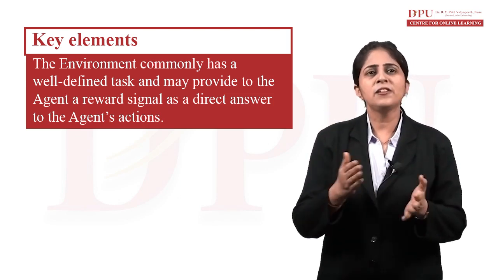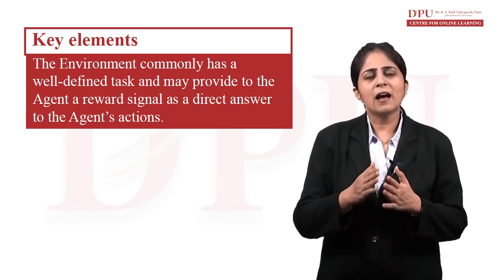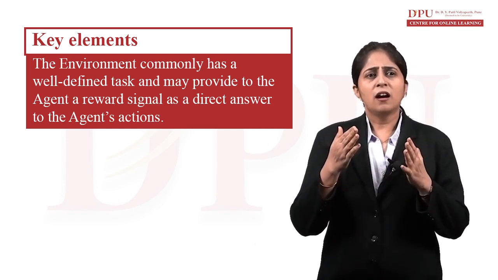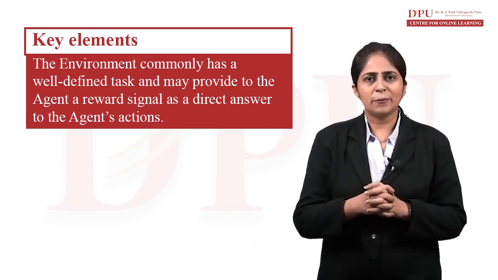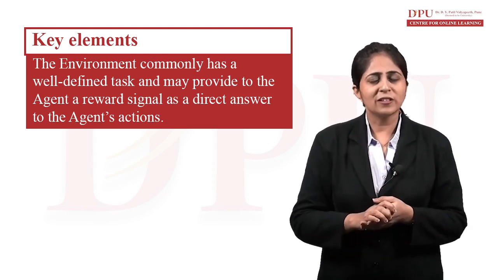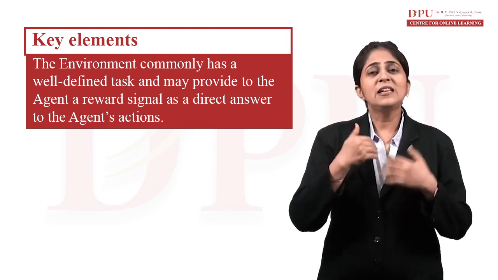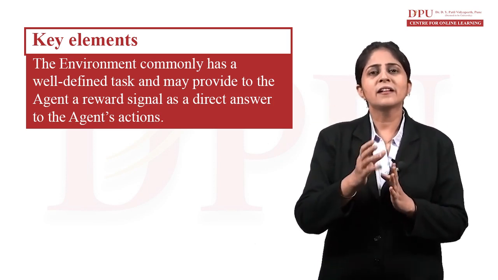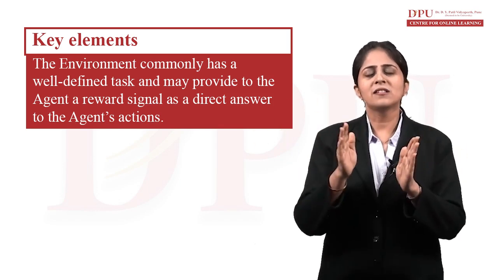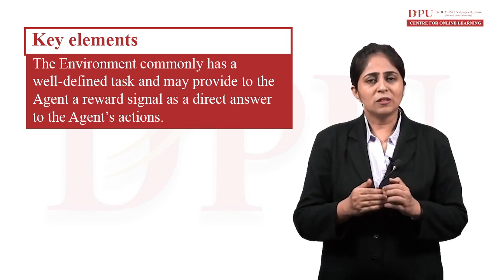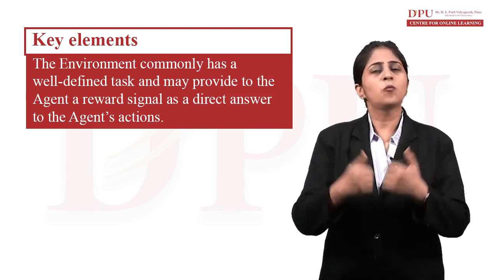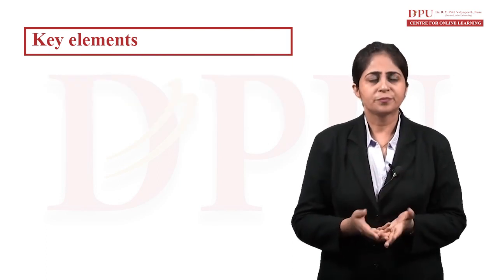This reward is feedback on how well the last action contributes to achieving the task to be performed in the environment. If he is rewarded with certain points on catching the star, he will understand that when I catch the star, I will be rewarded with certain points, and his target is to accumulate a certain set of points. So this is a particular action which is rewarded to the agent.